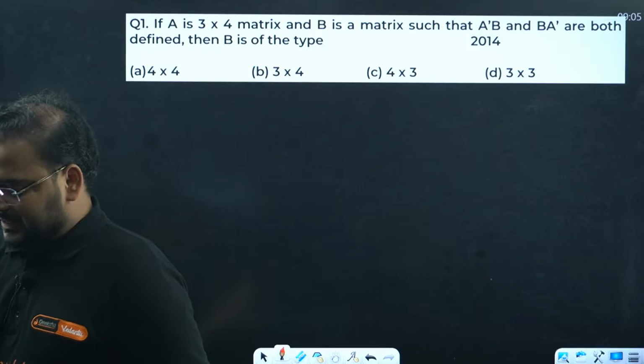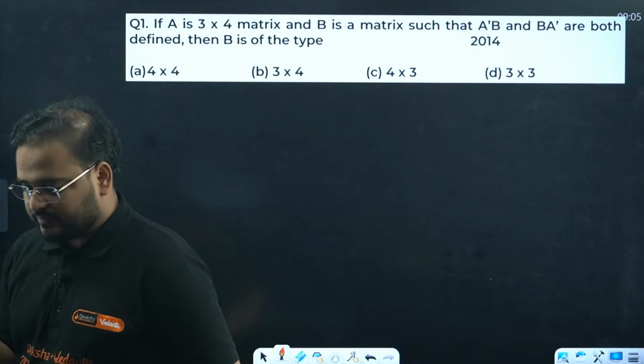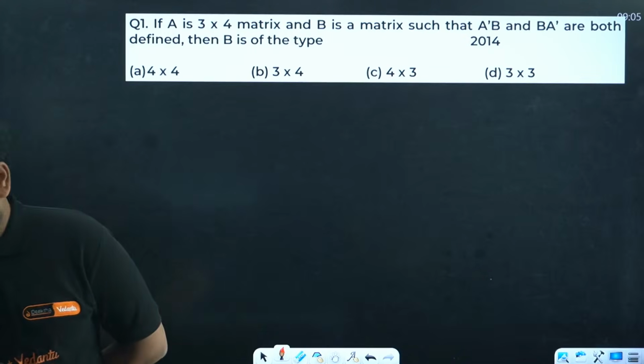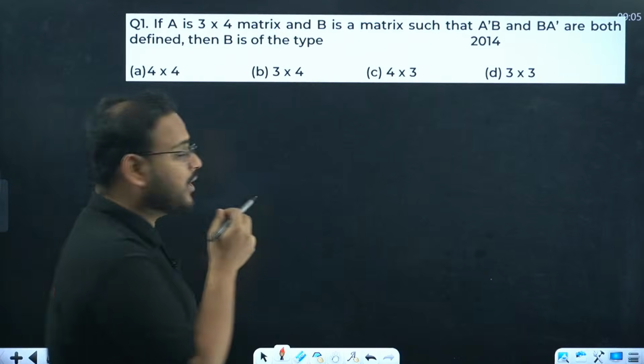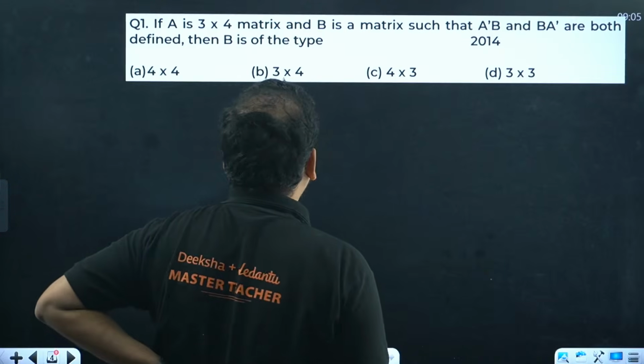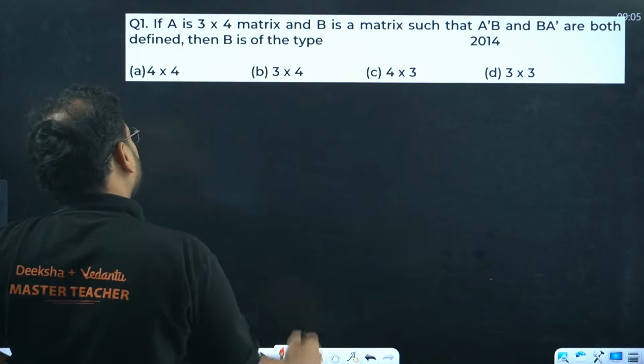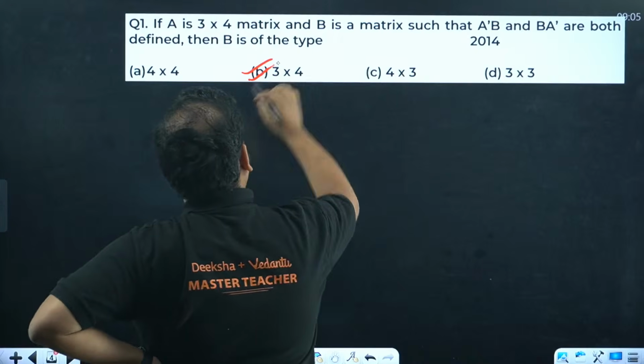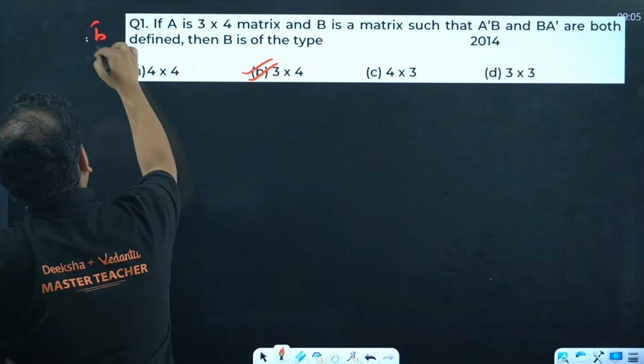Please give me answers as question number 1, option B. So this makes more sense. Let me go ahead and check B, 3 cross 4. I think that looks right. I don't remember the answer though. B, 3 cross 4, I think is the correct answer, but I'll check. I'll solve it also for all of you.